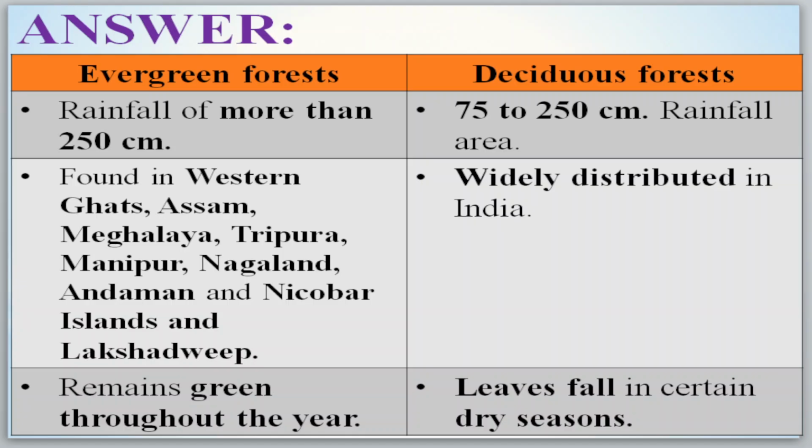Evergreen forests are found in the Western Ghats, Assam, Meghalaya, Tripura, Manipur, Nagaland, Andaman and Nicobar Islands, and Lakshadweep. Deciduous forests are widely distributed in India. The area is larger. Evergreen forests remain green throughout the year. In deciduous forests, leaves fall in the dry season. In the winter season, the leaves of the deciduous forests dry up.